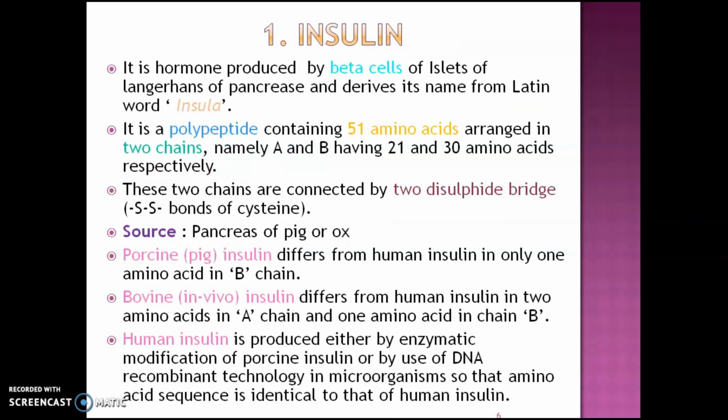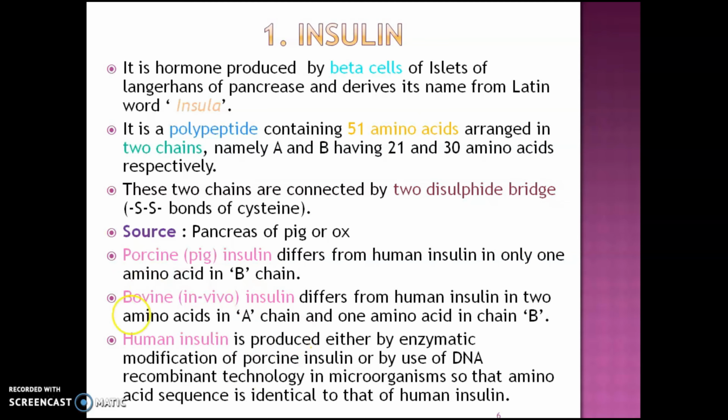Now we are seeing the individual drugs which are required in the diploma in pharmacy second year, that are insulin, chlorpropamide, tolbutamide, phenformin, metformin and glibenclamide. So now we are starting with insulin. It is a hormone produced by beta cells of islets of Langerhans of pancreas and derives its name from the Latin word insula.